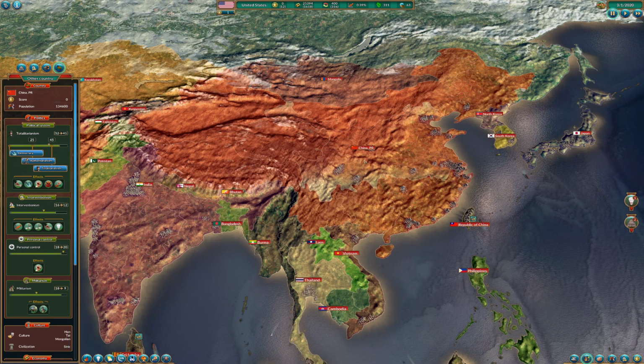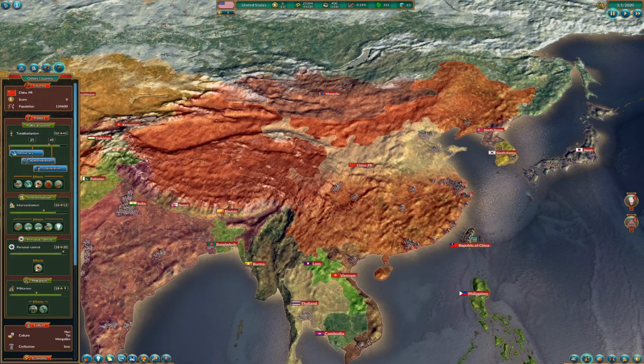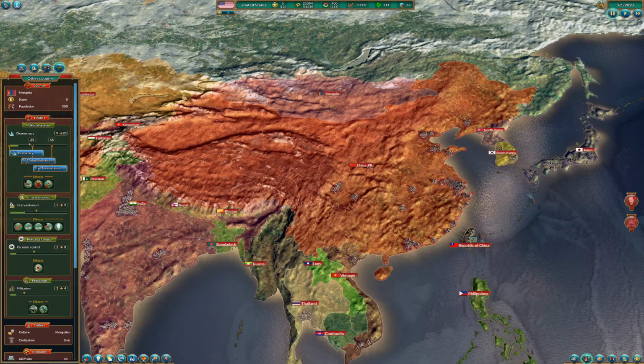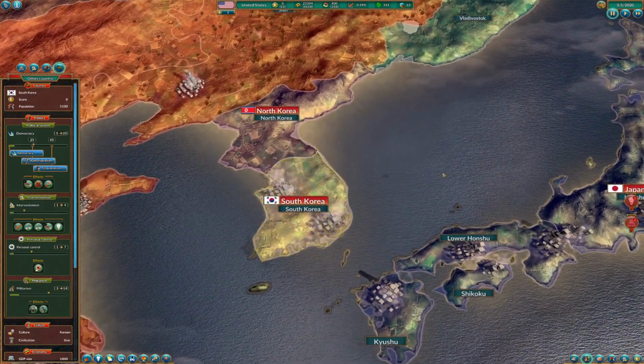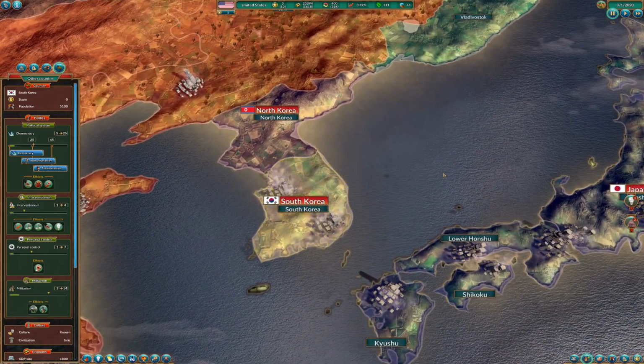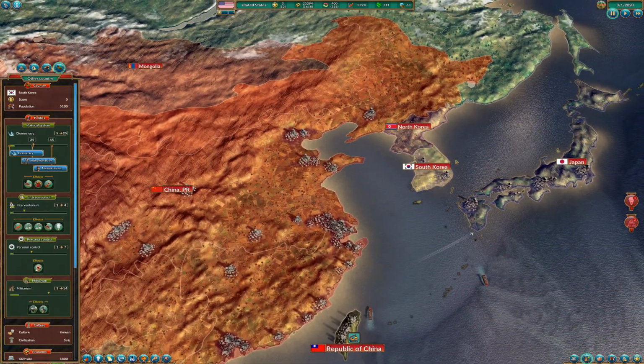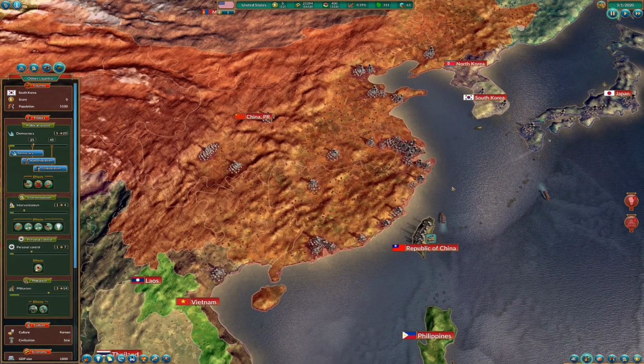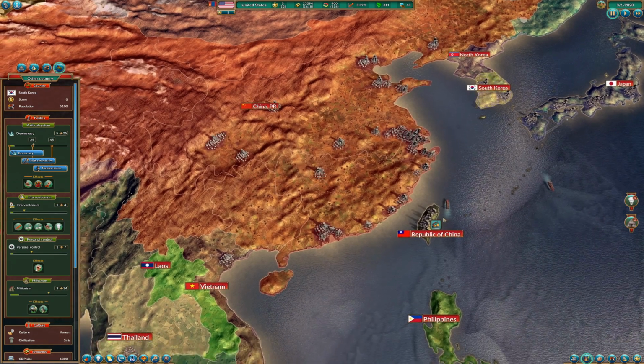We see here that in China we have Han, Thai, and Mongolian, and the culture is Sinic, which is the Asiatic Chinese culture. Go to Mongolia, you see that the culture here is Mongolian, and the civilization is Sinic. You can see in North Korea, you see Korean, and South Korea, you also see Korean. Interestingly enough, in this area, the game is not making a distinction in between North Korea and South Korea, which I would have thought that would have been the intention of the developer.